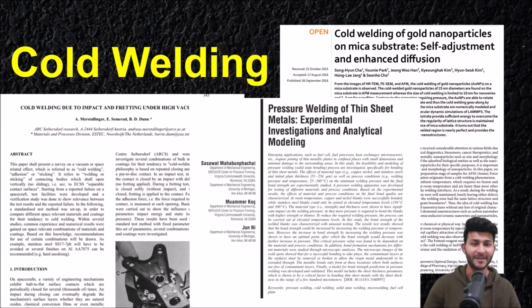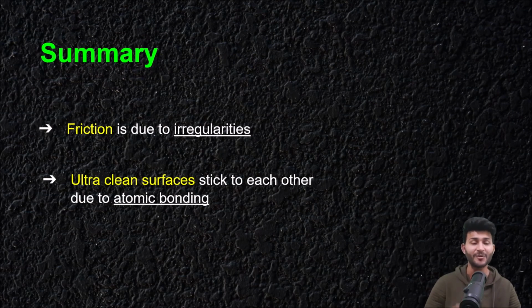In the end, let me summarize this for you. Feynman says that friction is due to interlocking of impurities on the surface, and ultra clean surfaces stick onto each other because of this atomic bonding thing, a concept which is not even friction.